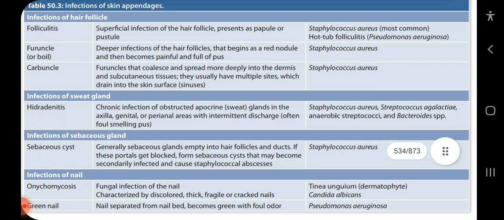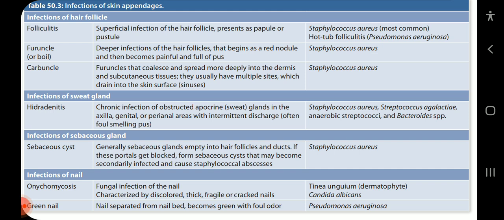Now coming to the infection of skin appendages. Infection of hair follicle, folliculitis: superficial infection of hair follicle, presents as papule or pustule. Staphylococcus aureus is most common; hot tub folliculitis is caused by Pseudomonas aeruginosa. Furuncle or boil: deeper infection of hair follicles that begins as a red nodule and then becomes painful and full of pus, caused by Staph aureus.